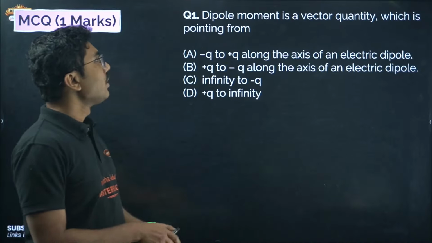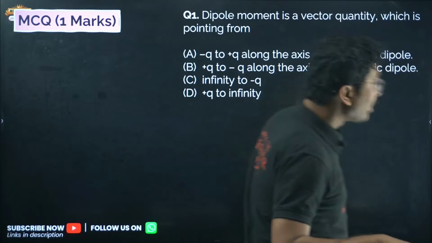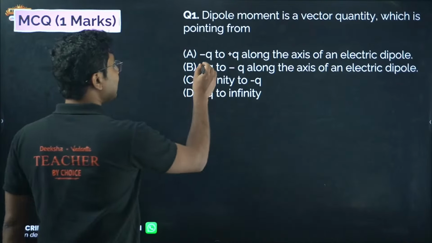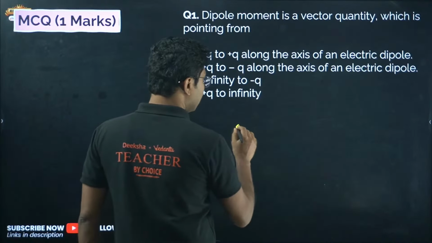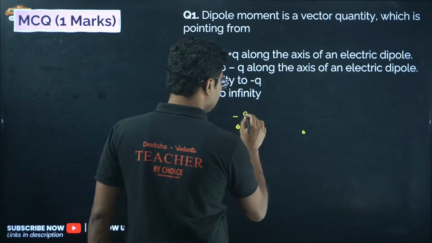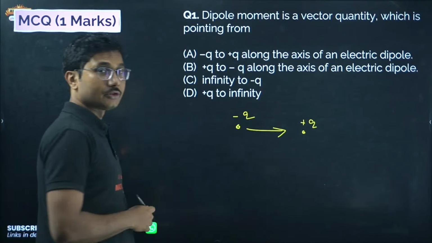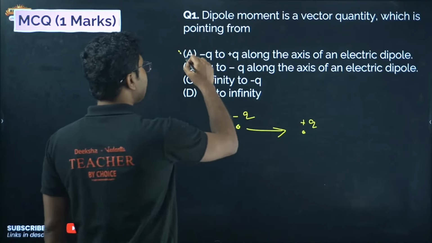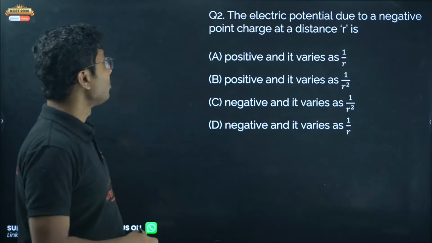Very easy question. So dipole moment is a vector from minus q to plus q, right? So dipole moment is always directed from minus to plus, and it is along the axis joining the 2 charges. So the correct answer is option A. Now let's move on to question number 2.